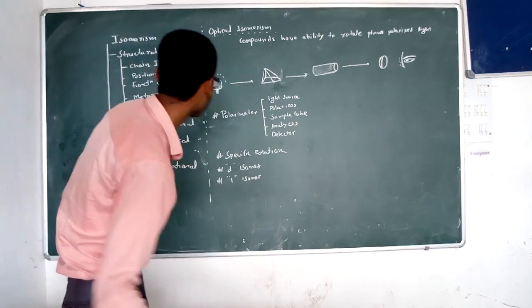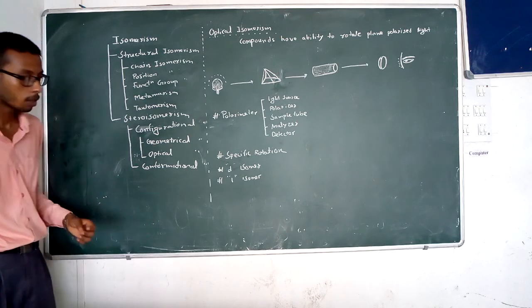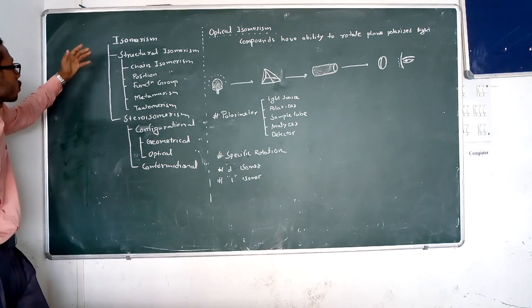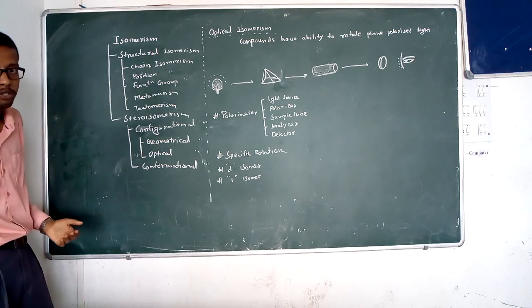So I am only going to discuss the basic principle of optical isomerism. In the previous class I described the various types of isomerism. I discussed two types of isomerism: one is structural, another one is stereoisomerism.